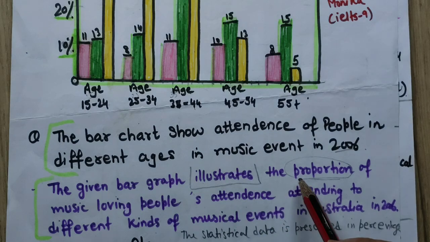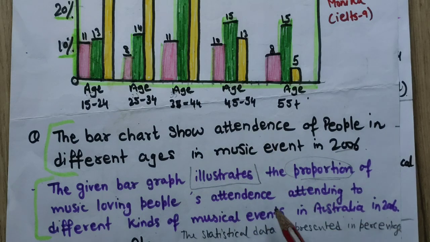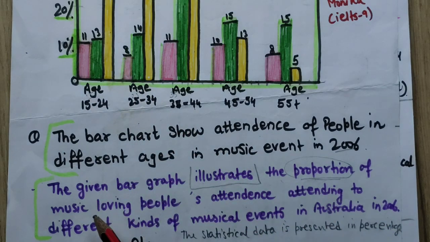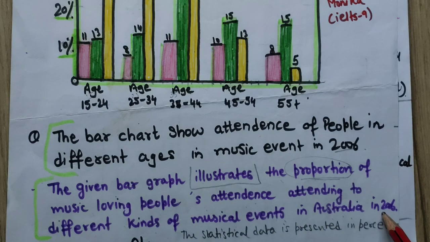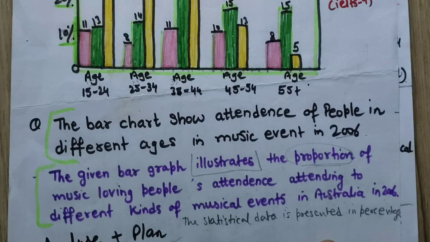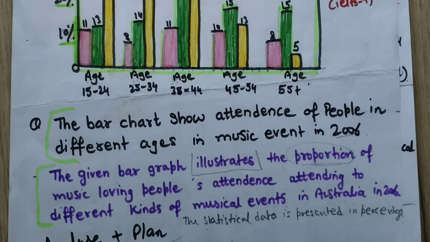The proportion, instead of attendance I have written proportion, because this is a substitution. The percentage, we know the data is in percentage. The proportion of music-loving people attending different kinds of musical events in Australia in 2006. And the last line, although I have written percentage here, still you can write the statistical data is presented in percentages. This is a simple way you can write this report.